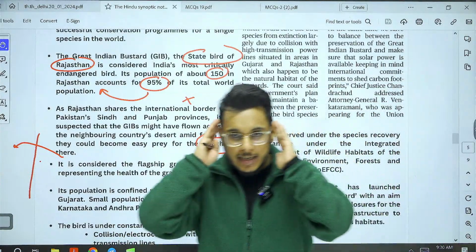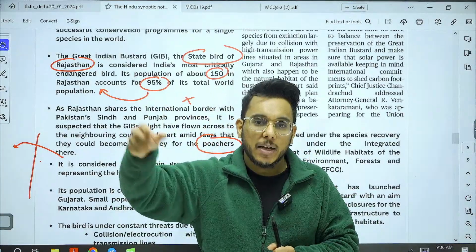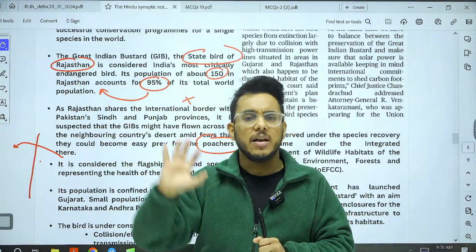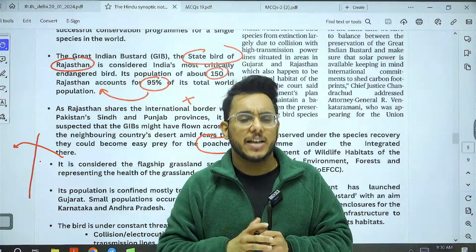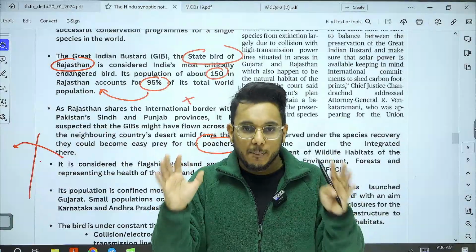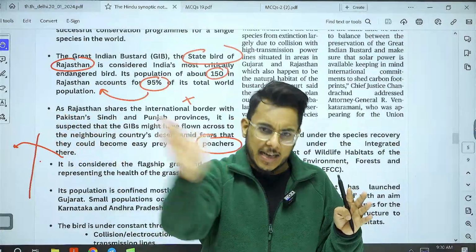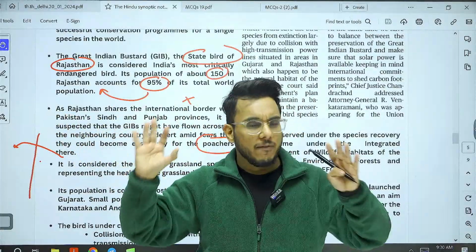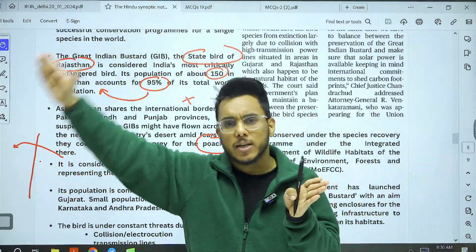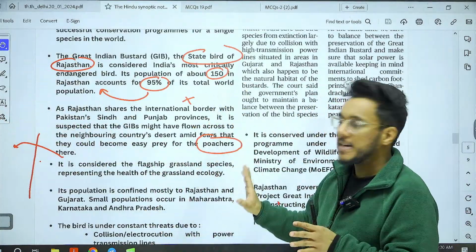For example, great Indian bustards have very poor frontal vision, and often they get trapped in electric wires and get strangulated. So a large number of great Indian bustards have died because of strangulation in electric wires. Right now, what is happening? Rajasthan is becoming an important destination for solar electricity, and in the deserts where these great Indian bustards live, we are deploying solar panels, and the electricity generated will be transmitted through electricity wires. Because of the wires that are being deployed, a large number of great Indian bustards have died.